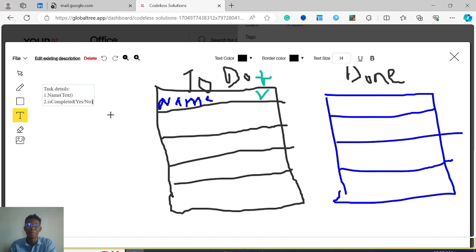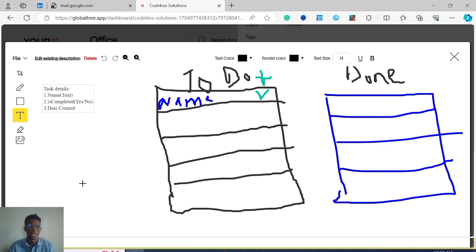We could also put the date it was created. So just these three fields, a very simple application: the name of the task, is the task complete, and the date created. If it's not complete, it will be here. If it's completed, it will be here.